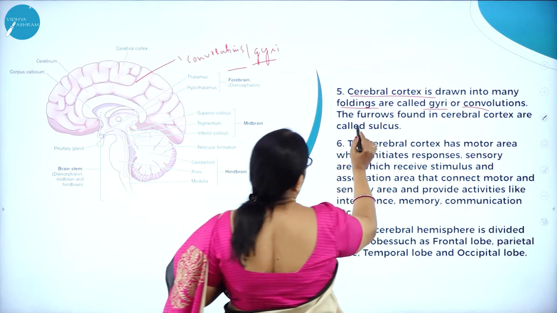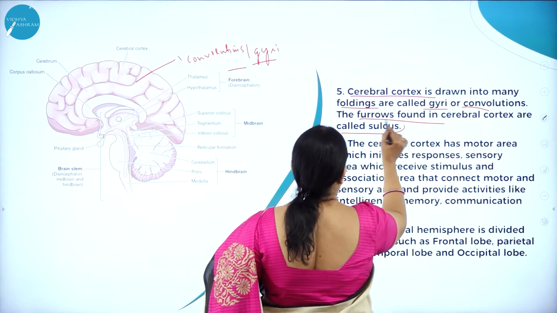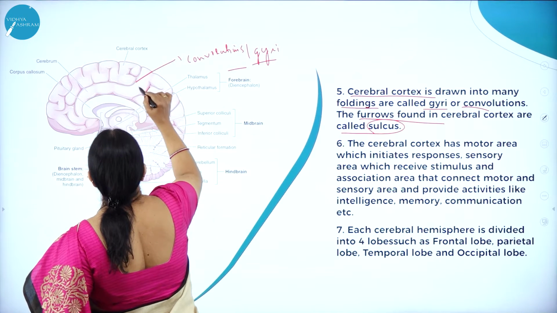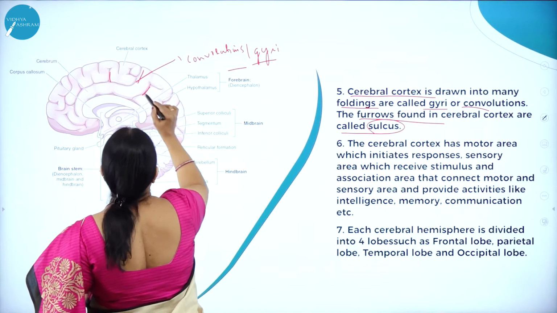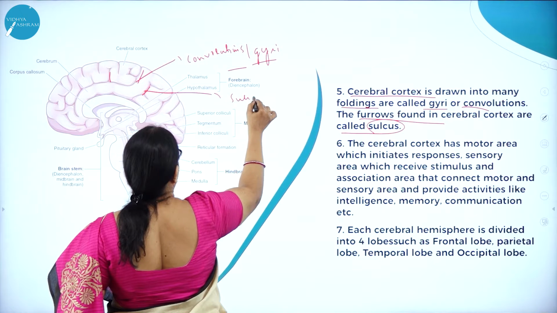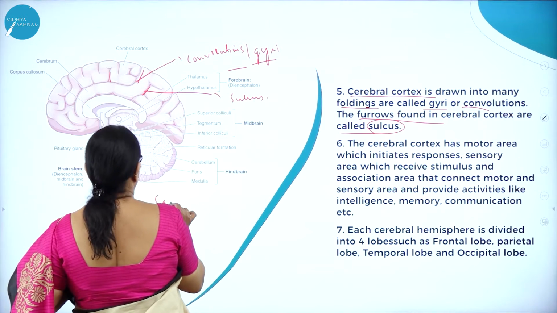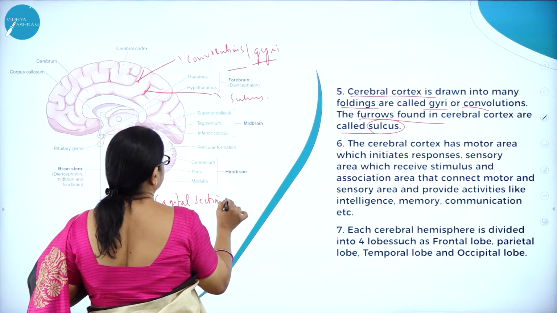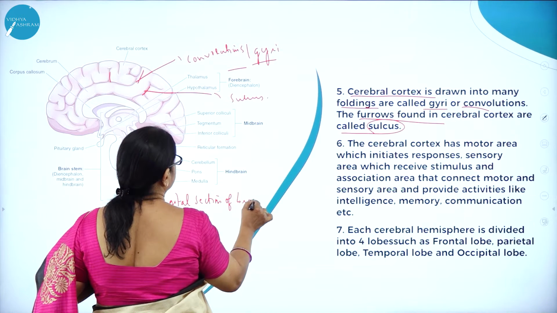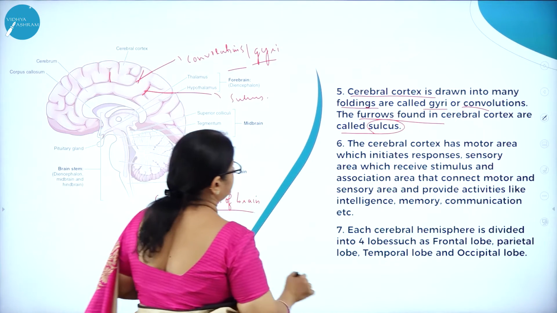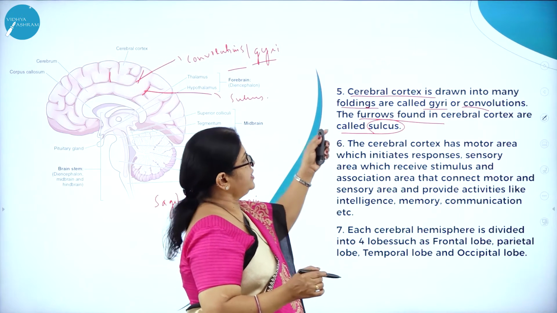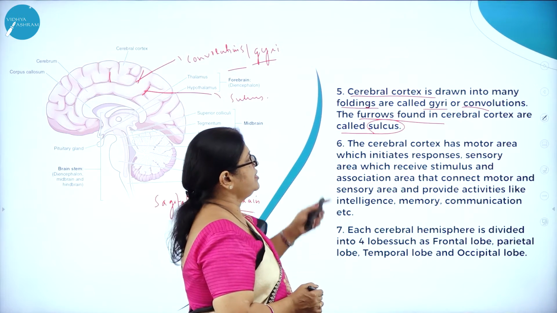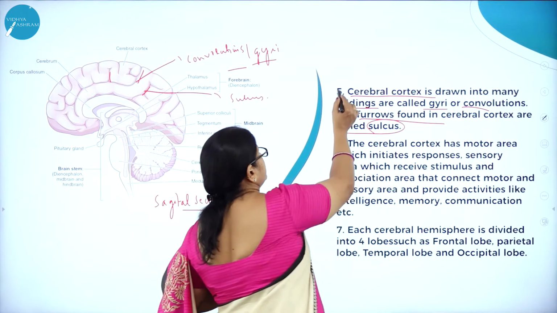Gyri or convolutions. The furrows found in the cerebral cortex are called sulcus. So here you can see the furrows like this. This is called sulcus. This is the sagittal section of the brain. So the cerebral cortex is drawn into many foldings called gyri or convolutions, and the furrows found in the cerebral cortex are called sulcus. So this is the fifth point.